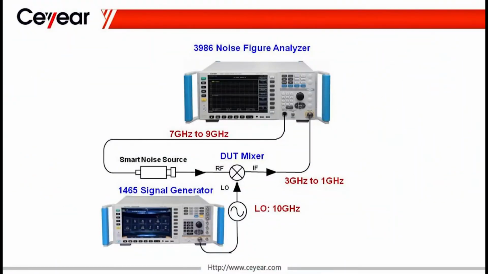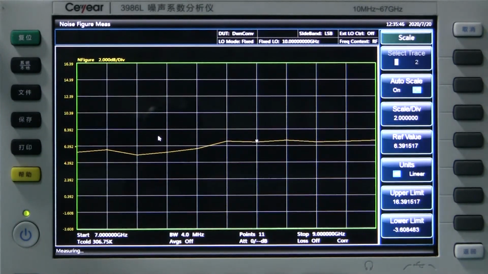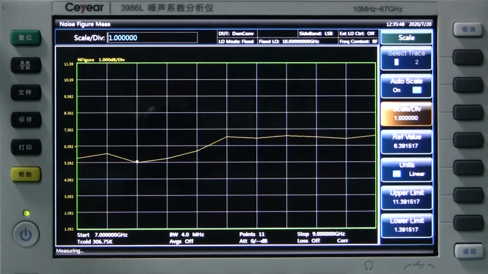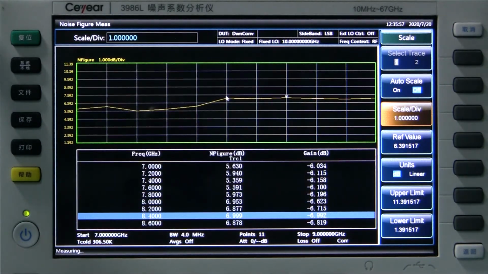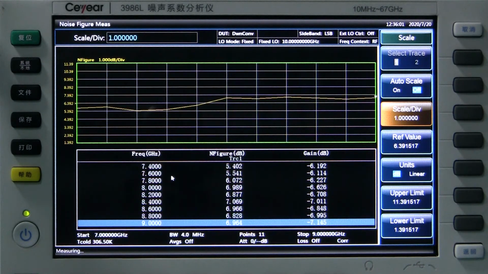After calibration, we insert the mixer into the measurement chain according to these setups, and then you can get the noise figure and the gain automatically. Of course, you can change the scale to see the details at different frequency points. We can see from the screen that the mixer's noise figure is around 6 dB, and the gain is -6 dB. Thanks for watching this video.